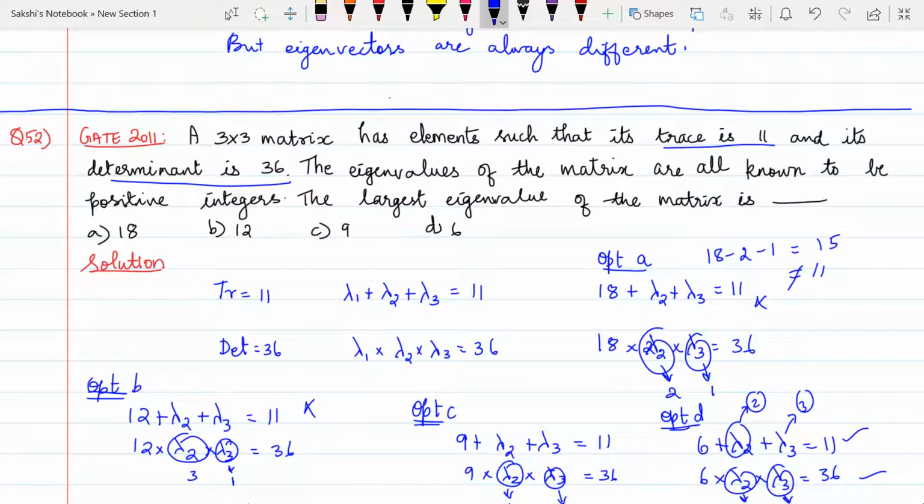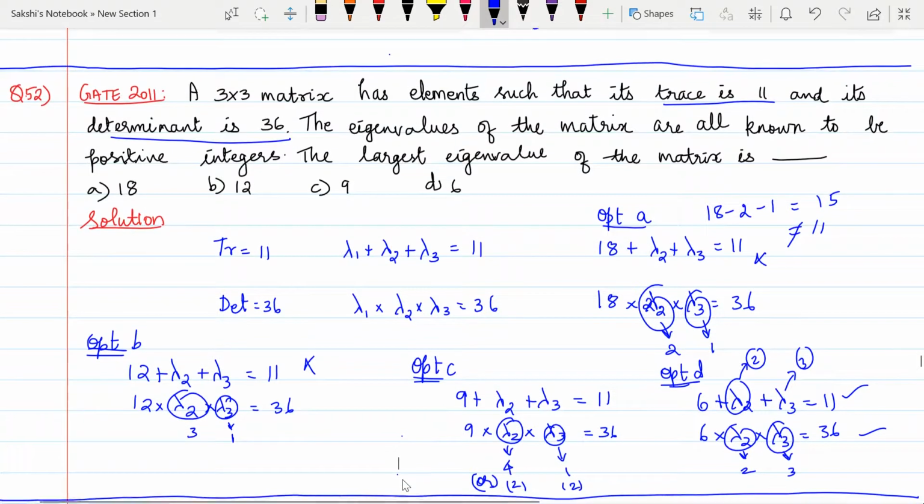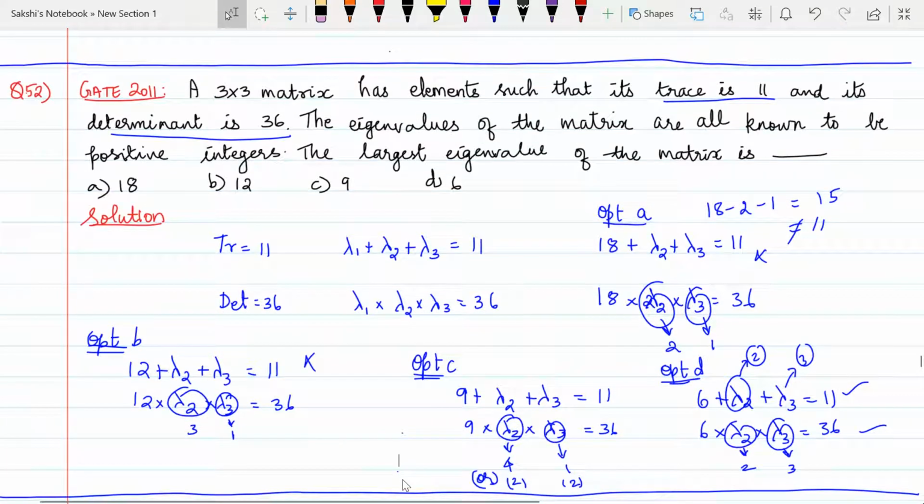Now I'm again using 9 plus lambda 2 plus lambda 3 is equal to 11, and 9 into lambda 2 into lambda 3 is equal to 36. Possibilities are, it can be 9 into 4 into 1 or 9 into 2 into 2. It can be anything. So if I put the same eigenvalues back in this trace value, I'm not going to get the same value.